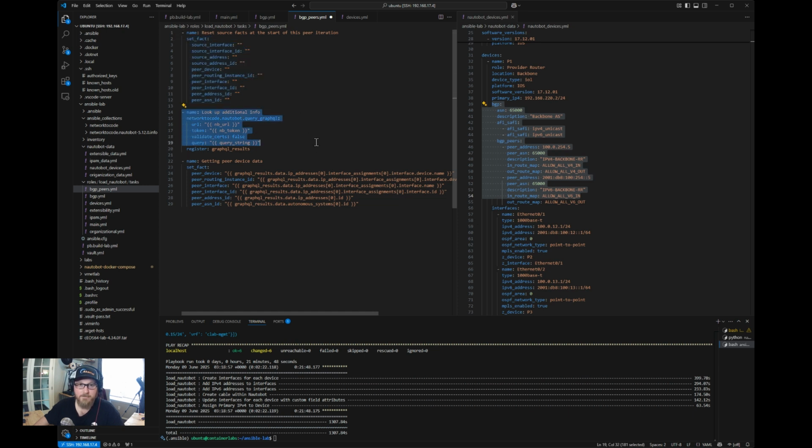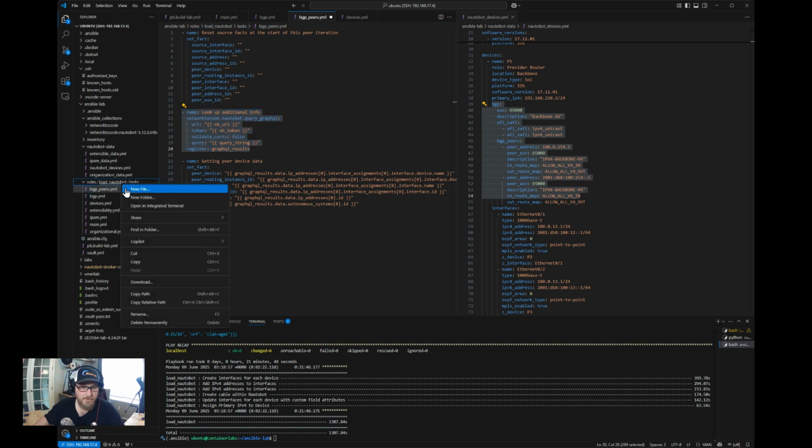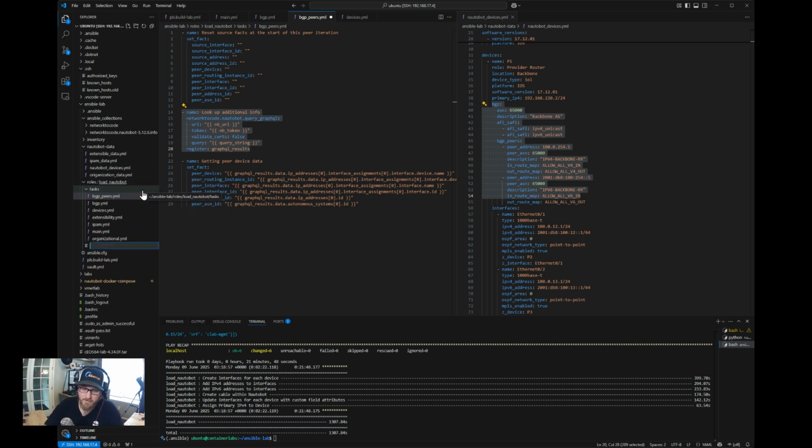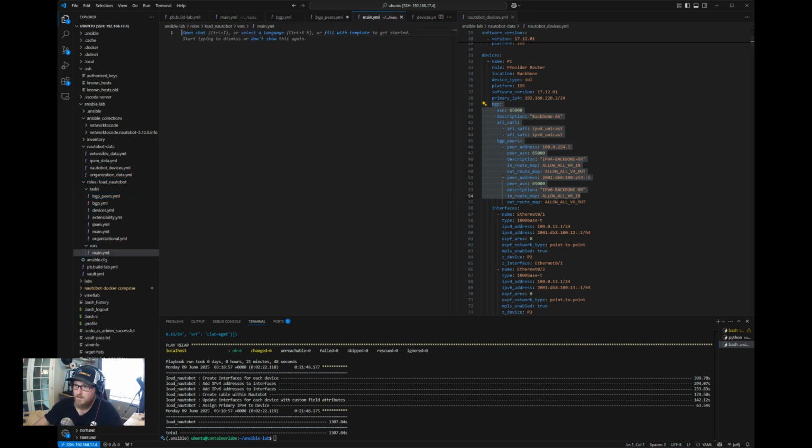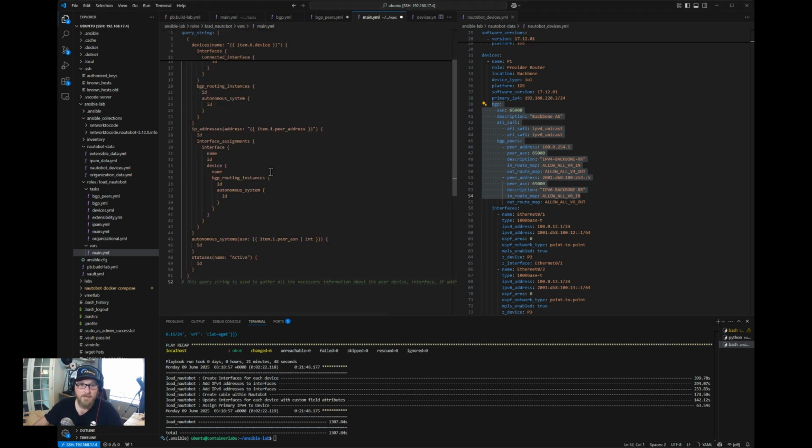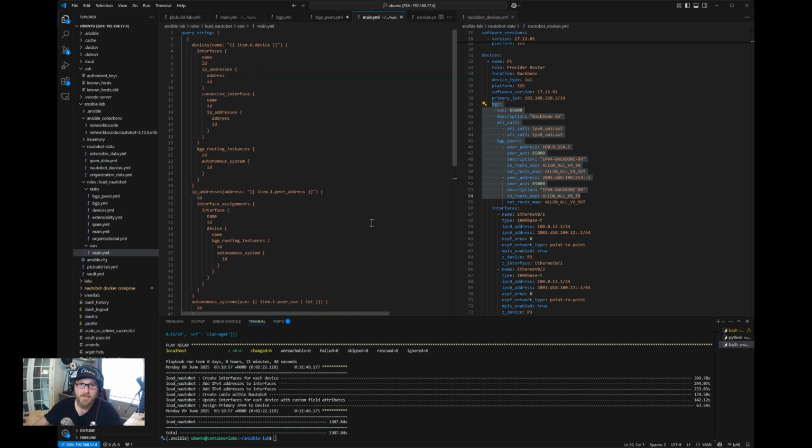So we'll do it this way. We'll do a lookup with a GraphQL query, and that GraphQL query will stick in a vars folder in here. So let's create a new file, vars, main.yaml. Inside this vars, we'll stick a query that's going to be used against Nautobot.